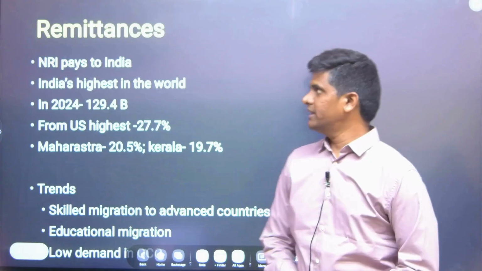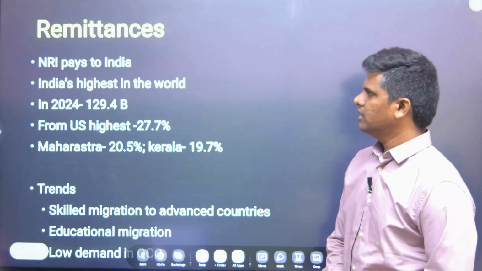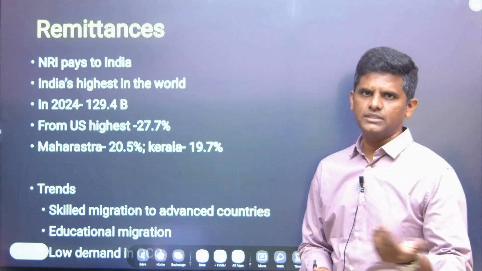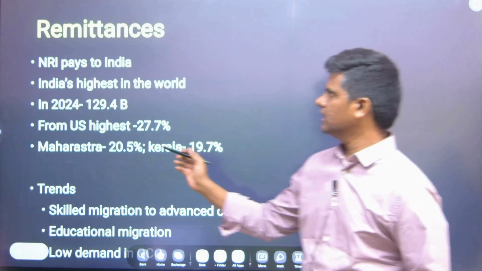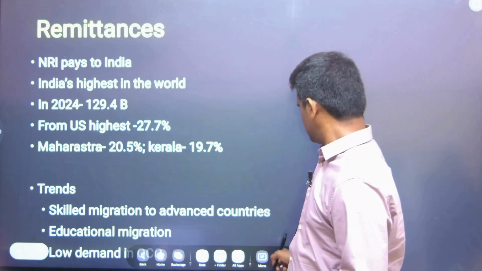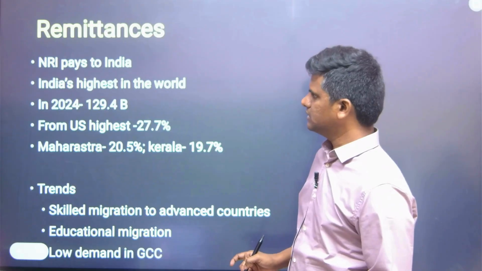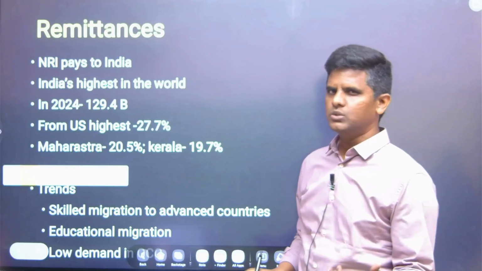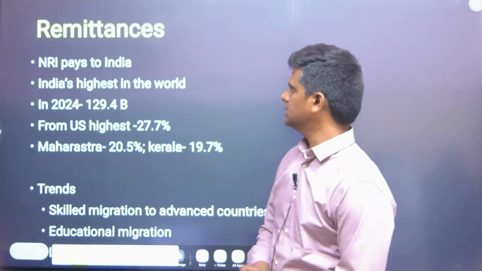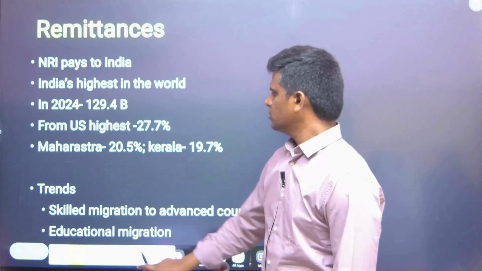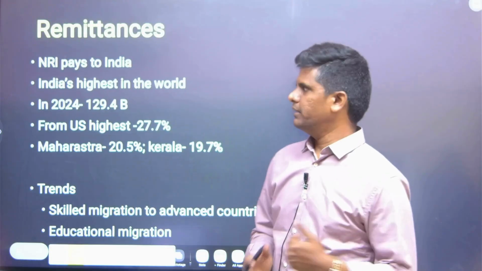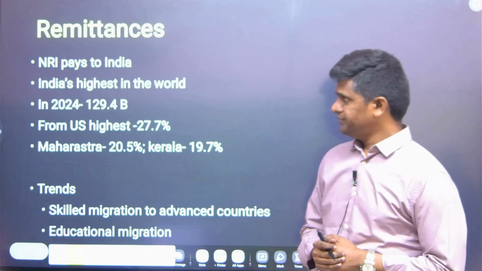Now remittances. NRI, how India gets remittances? Basically, as we have discussed, NRI pays to India. NRI, different Acts have different meanings. Through the IT Act means they have to stay for more than 182 days in a foreign country, then they will be considered as NRI. So basically, Indians staying abroad, and they send the money back to the families, and India gets